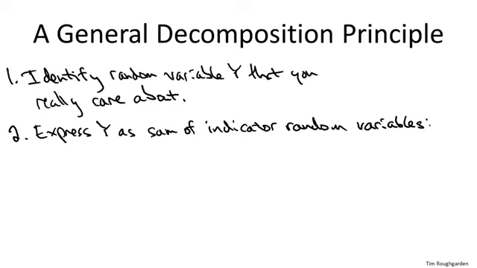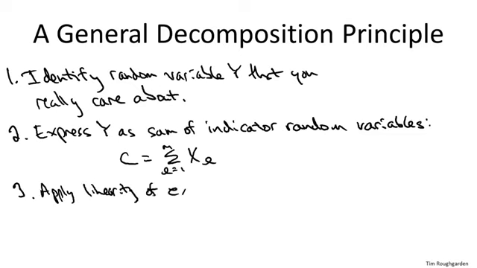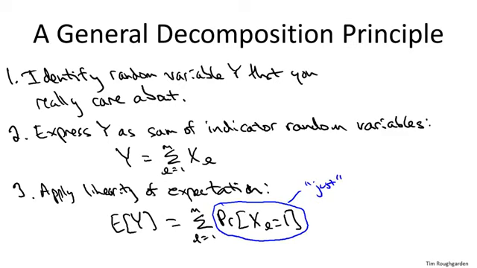And you find that what it is you care about, the average value of the random variable y, is just the sum of the probabilities of various events, that a given xl random variable is equal to 1. And so the upshot is, to understand the seemingly very complicated left-hand side, all you have to do is understand something which in many cases is much simpler, which is the probability of these various events. In the next video, I'll show you exactly how that's done in the case of quicksort, where we care about the xij's, the probability that two elements get compared. So let's move on and get an exact expression for that probability.